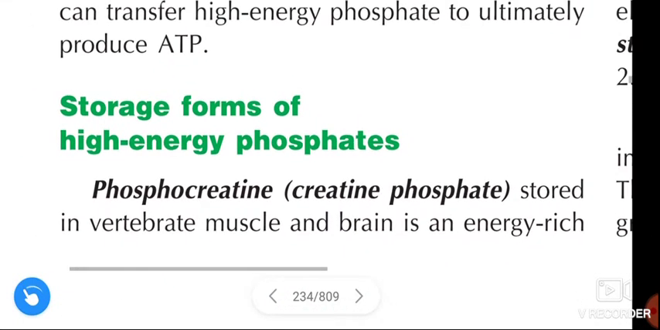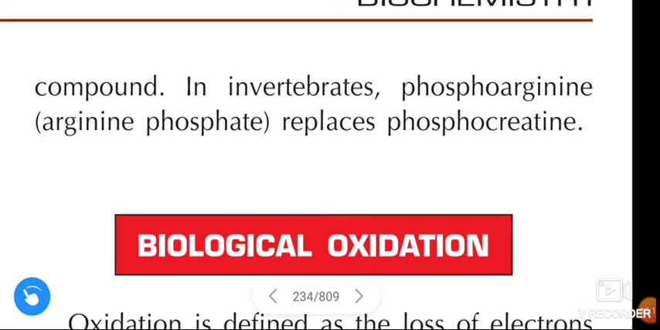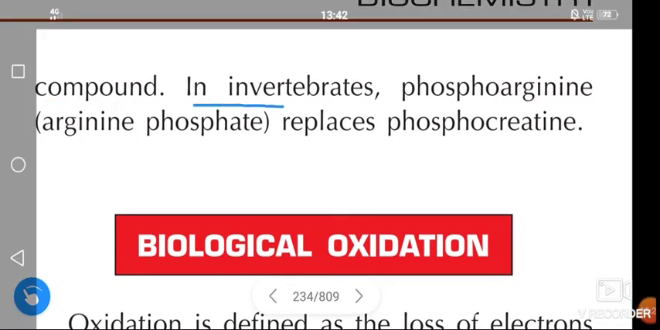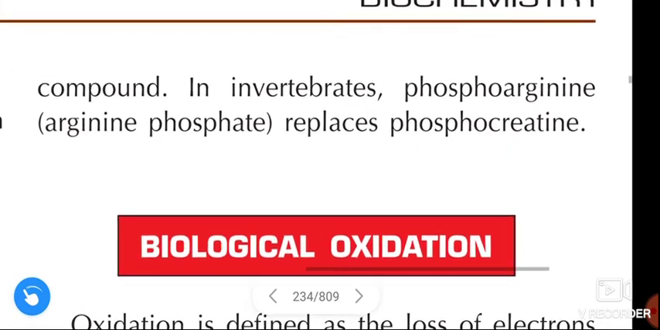Next, storage forms of the high energy phosphates. Phosphocreatine, that is creatine phosphate, stored in vertebrate muscle and brain, is an energy rich compound. In invertebrates, phosphoarginine, that is arginine phosphate, replaces the phosphocreatine.